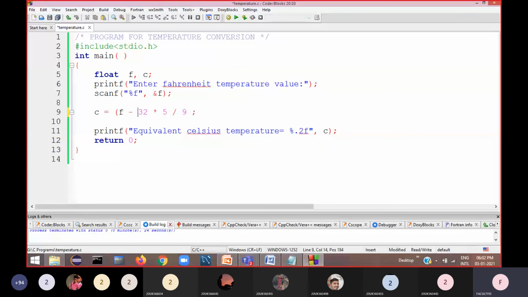So f minus 32 into 5 by 9. In this case, f minus 32 in brackets will be calculated first, then the result will be multiplied by 5, then divided by 9. Let's see the result with this kind of formula.